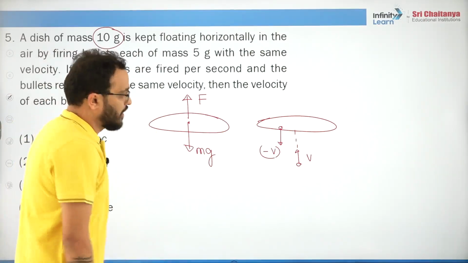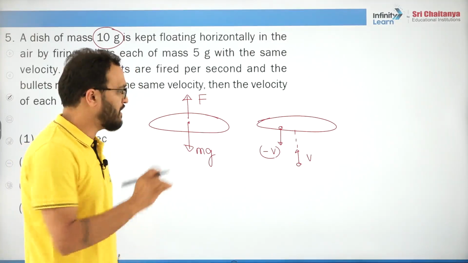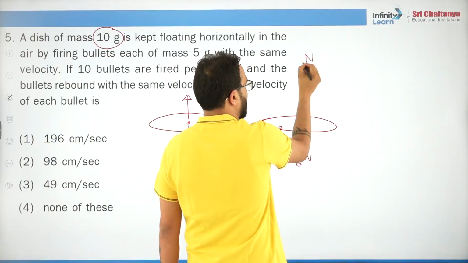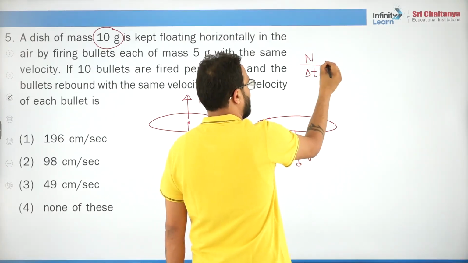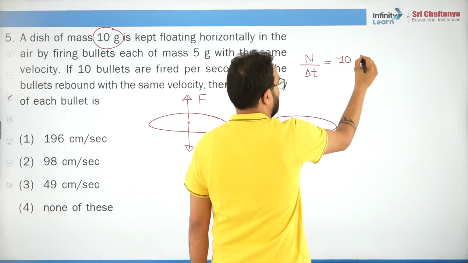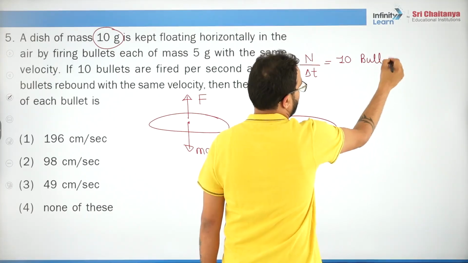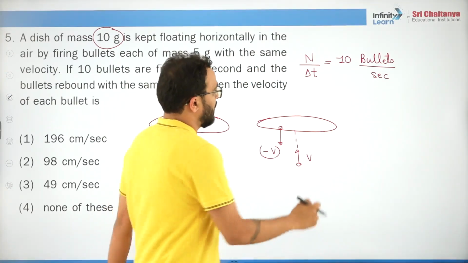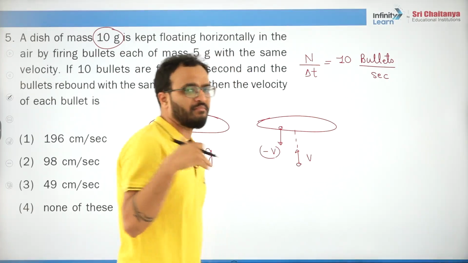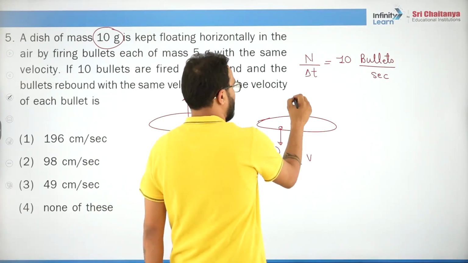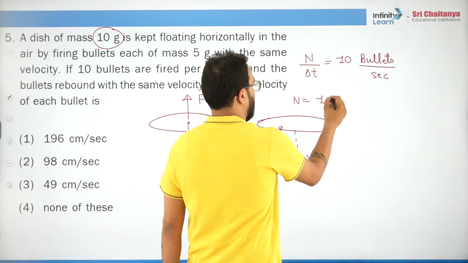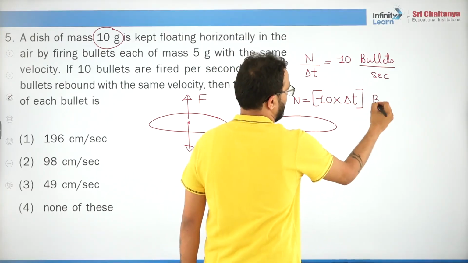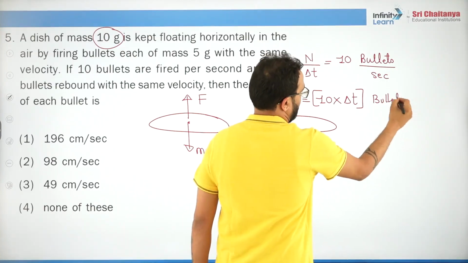See, first of all, one piece of information is given: n by delta t is 10 bullets per second. So if we observe for some delta t amount of time, 10 into delta t bullets are fired in total.